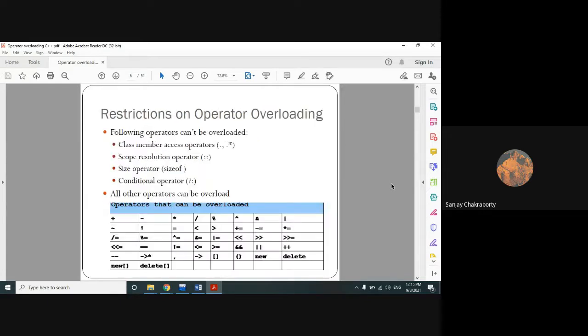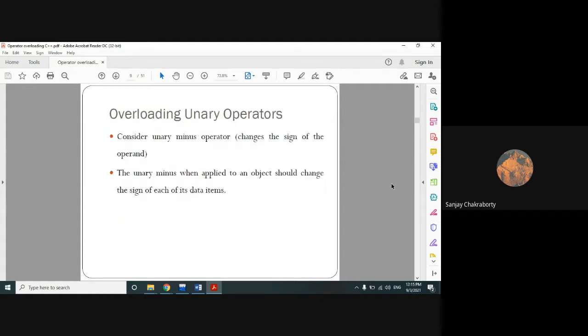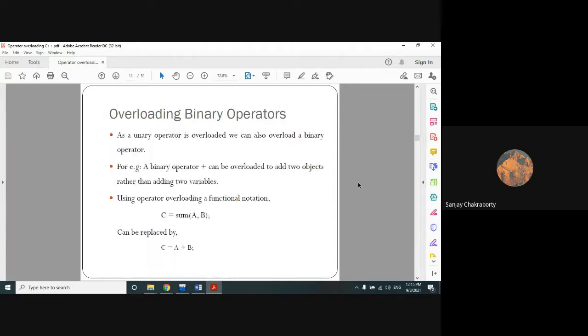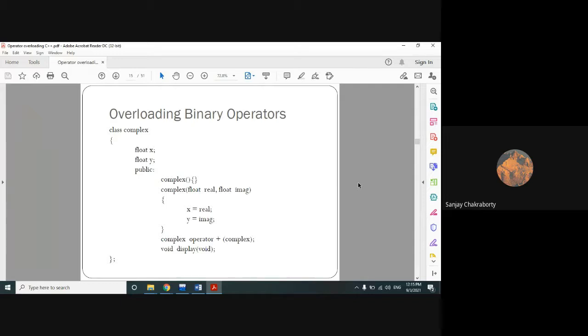Operator overloading is a unique feature among object-oriented programming languages; C++ is the only one which follows the concept of operator overloading. Other languages like Java do not have it. They have function overloading and constructor overloading, but operator overloading is a very unique feature in C++.